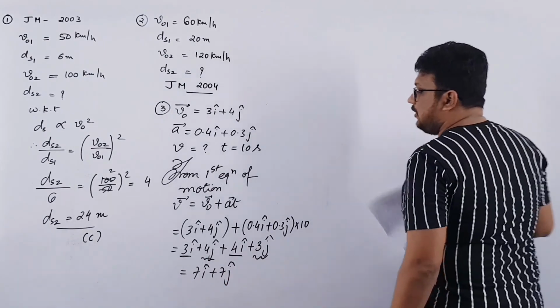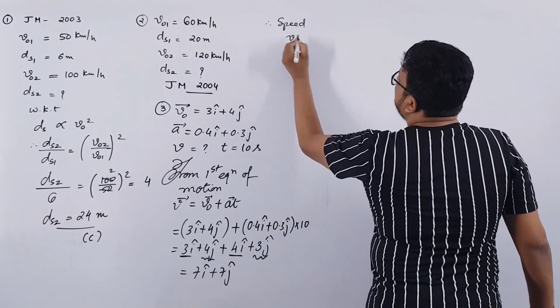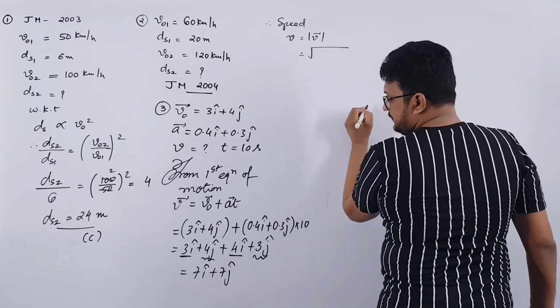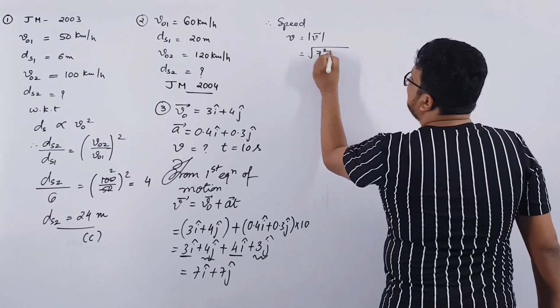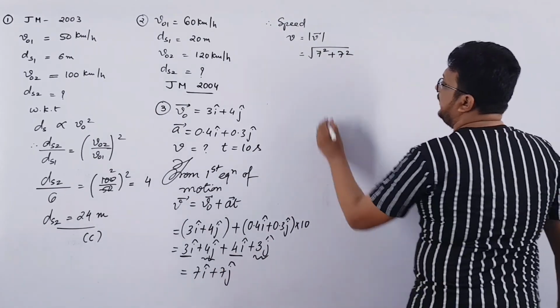Remember, this is the velocity. Therefore speed v will be equal to the magnitude of velocity, that is the root of 7 square plus 7 square, x component square plus y component square.